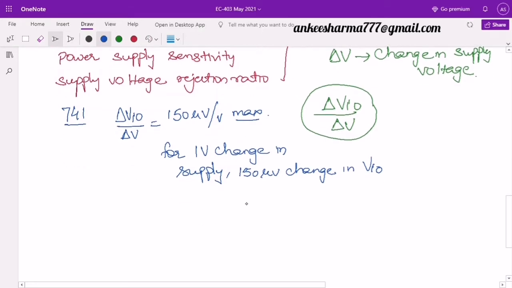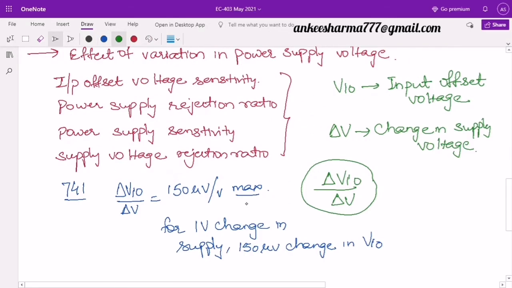If I found that instead of 150 microvolt I have 200 microvolts, then definitely there are more fluctuations with a 1 volt change. So these things have to be corrected, and whenever we have fluctuations we need to add and subtract these values. We have a formula for this, called the supply voltage rejection ratio, which we mostly use. As I said, all four terms can be used: input offset voltage sensitivity, power supply rejection ratio, power supply sensitivity, supply voltage rejection ratio.